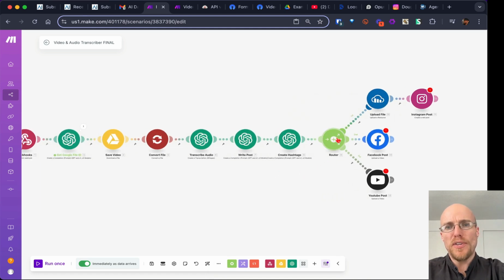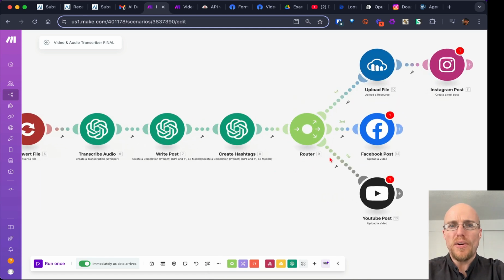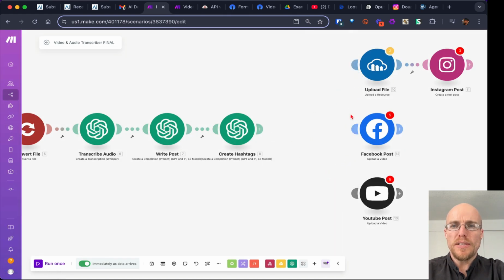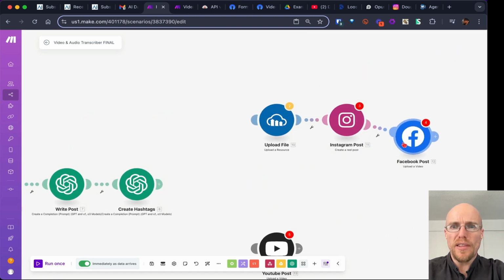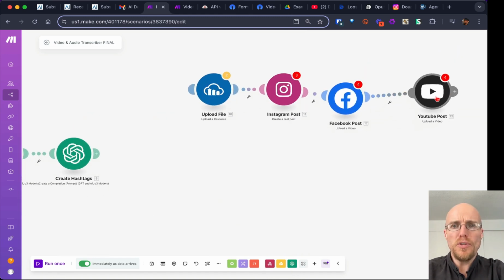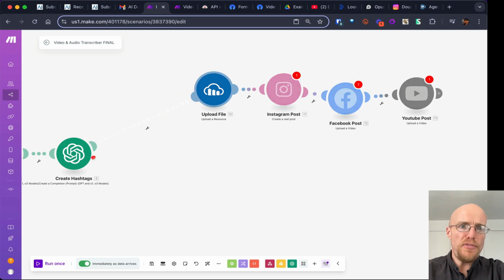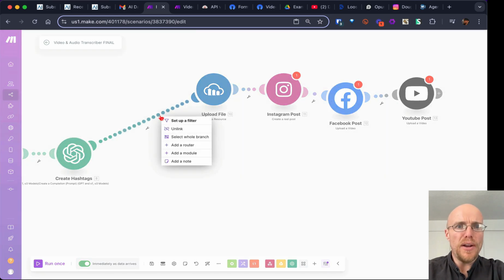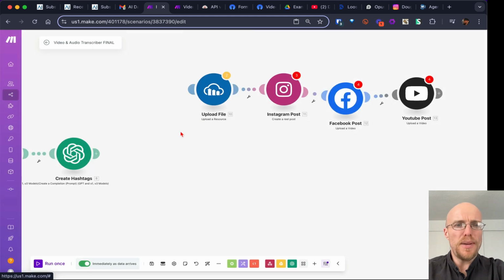Great, and so now we've got this router. So what's the router all about? Well, I can show you, I can just delete that module. You could, if you wanted to, go like this. The problem with doing that is that if any of these breaks, then it won't continue. It'll stop. So I like the idea of the router. In this case, I think it makes sense.